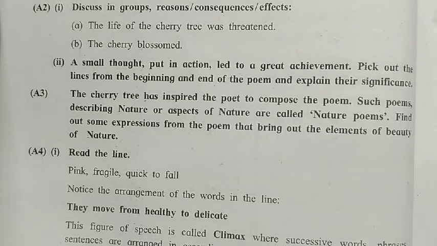See, the answer of this question is: Must have a tree of my own, I said. This is the line. At the beginning of the poem, this line is given. Must have a tree of my own, I said. The above line from the beginning of the poem merely highlights a small thought of a little child, which he put into action. An optimistic thought leads to action and finally to a positive outcome. This fact should be kept in mind and followed in real life.